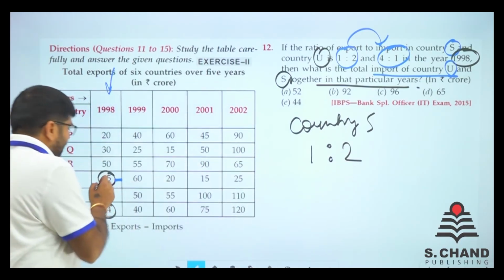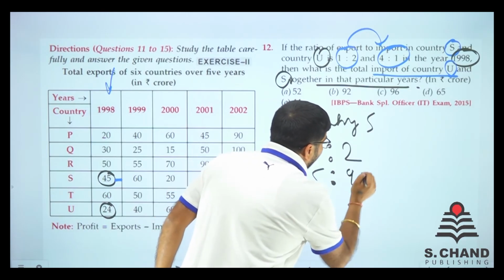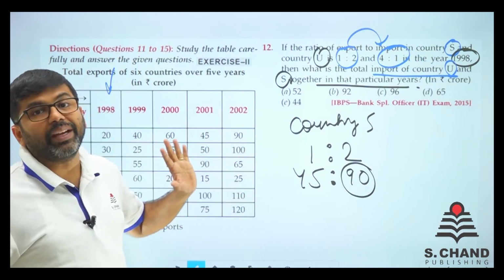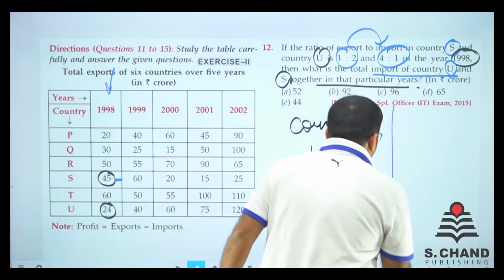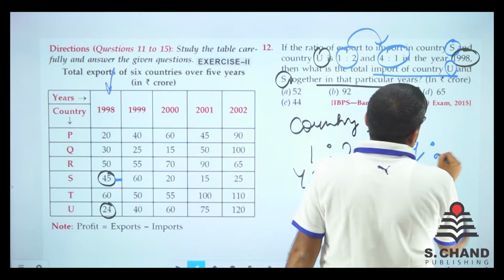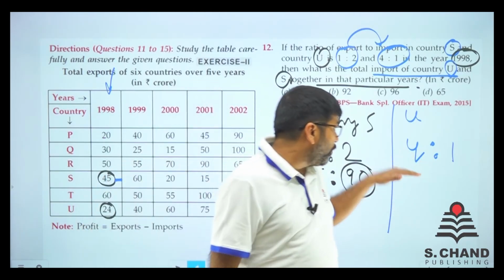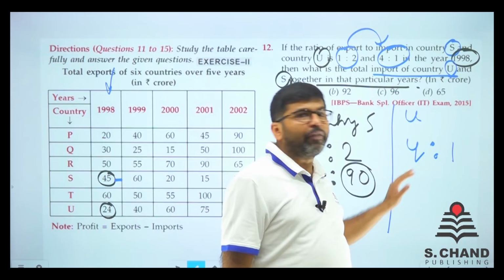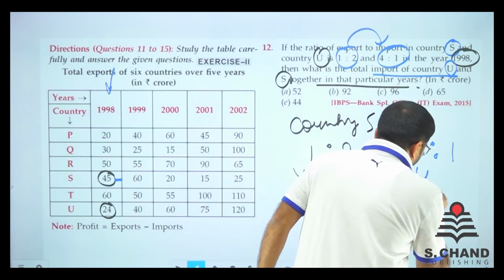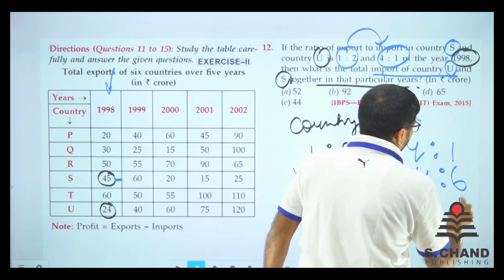So if, for example, export is 45, what is double of 45? 90. So for country S, the import is 90 crores. Now we move on to the next part. For U, it was given 4:1. Then whatever number is 4, just divide by 4 and you get the 1. So what is this? 24 divided by 4 is 6. So this will be 6 crores.